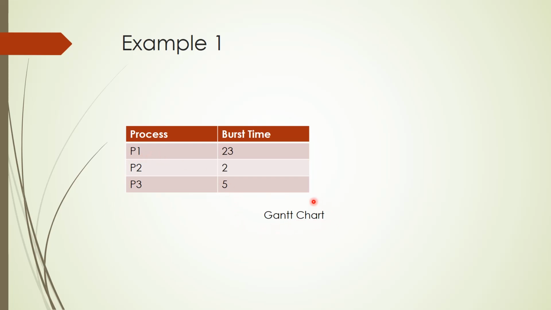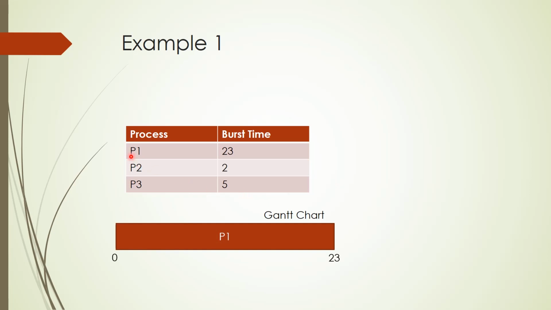A Gantt chart is the representation of the order of execution of the processes. The first process P1 will be executed from 0 to 23. That is, P1 executes from clock cycle 0 till clock cycle 23, because it needs 23 clock cycles to complete its execution.